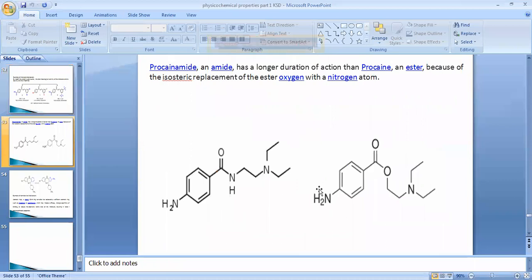Now, next example, that is procainamide. This procainamide drug molecule is going to have the amide functional group, but has a longer duration of action because it is going to bind with the protein and large amount distributed in our body. So it is going to be the longer duration of action than the procaine. So procainamide is going to give the longer duration of action than the procaine.